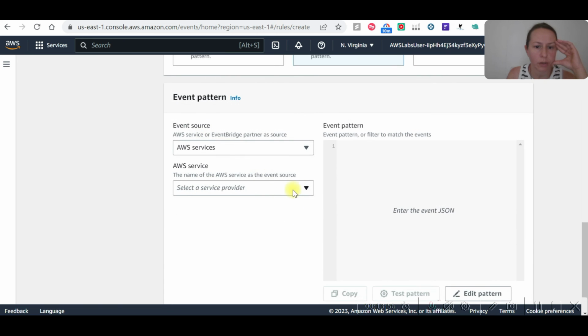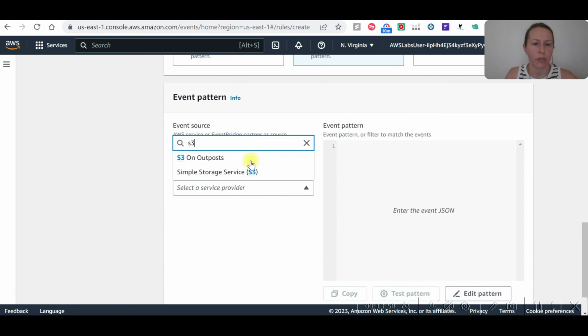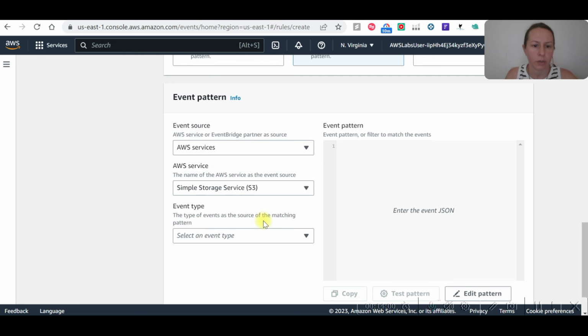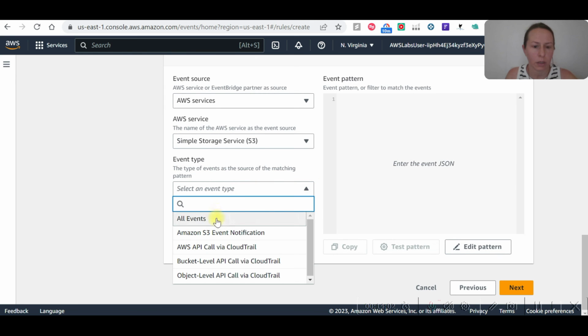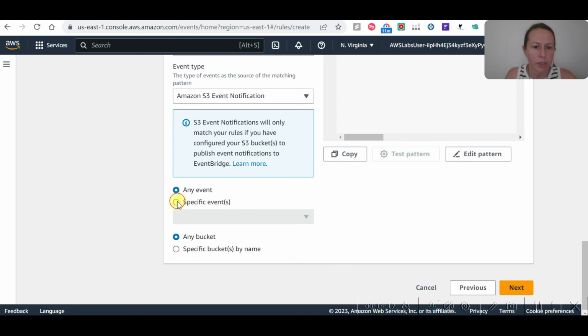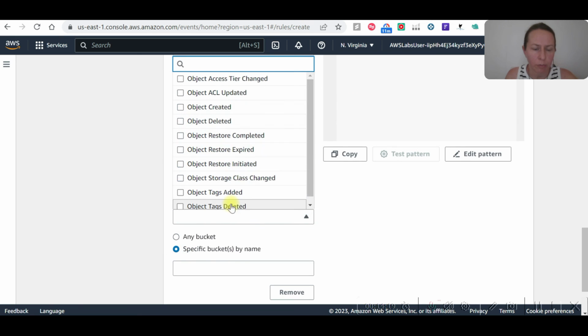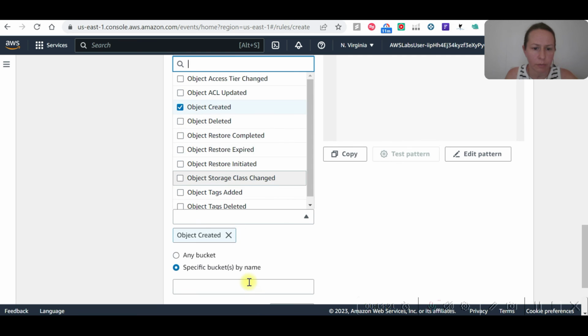Events, here will be services, S3, simple storage service, event type, S3 event notification, specific event, specific bucket name, object created.